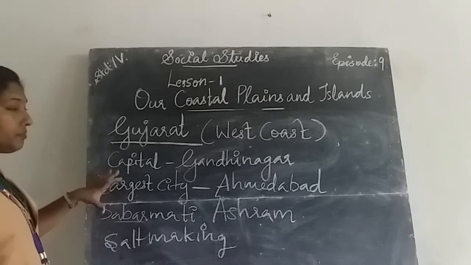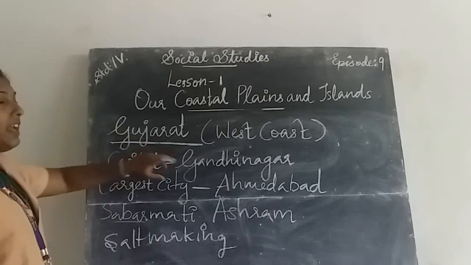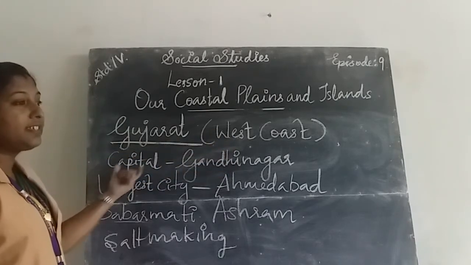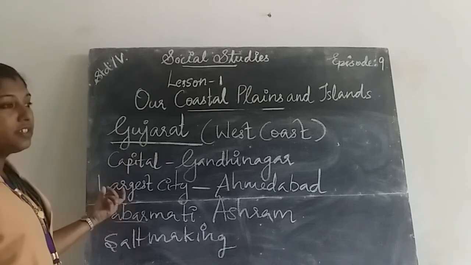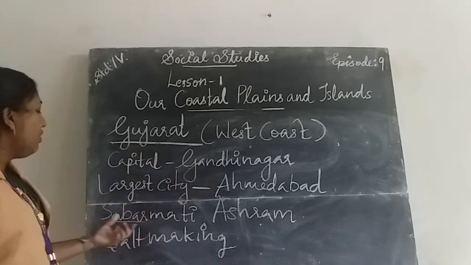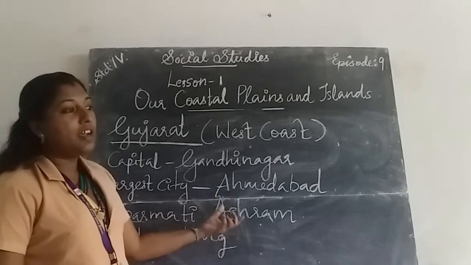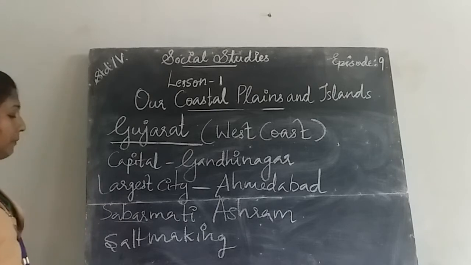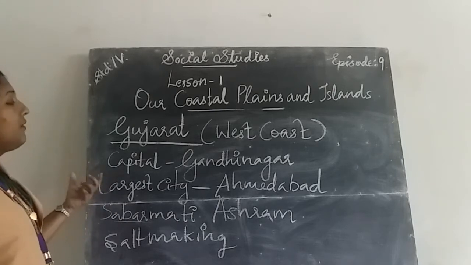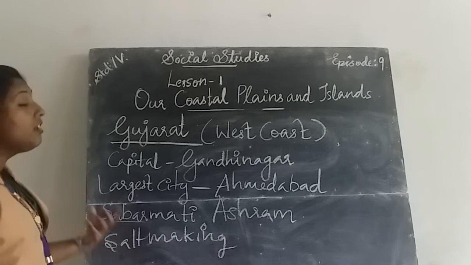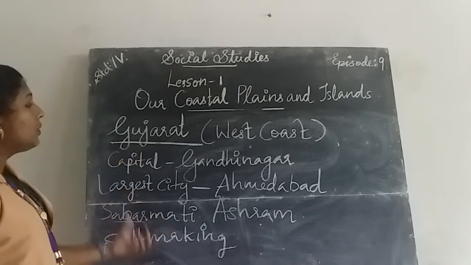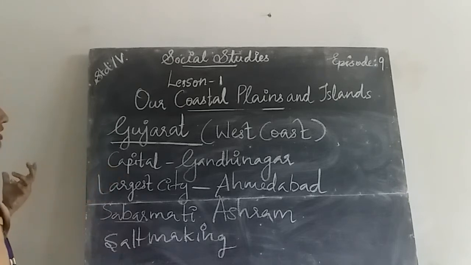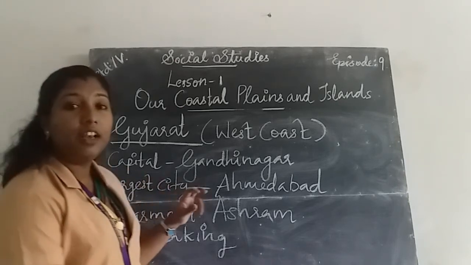Okay, once again, Gujarat lies on which coast? West Coast. The capital of Gujarat is Gandhinagar. Which is the largest city in Gujarat? Ahmedabad. Mahatma Gandhi's Sabarmati Ashram is situated where? On the outskirts of Ahmedabad. Salt making is also a large industry in the state of Gujarat, and many textile mills are also present.